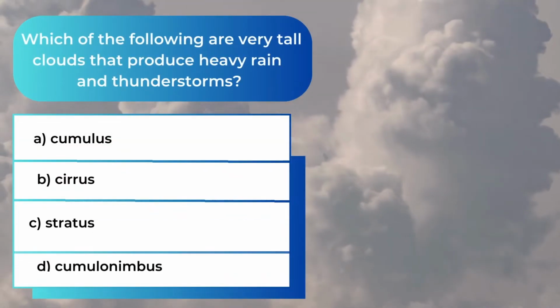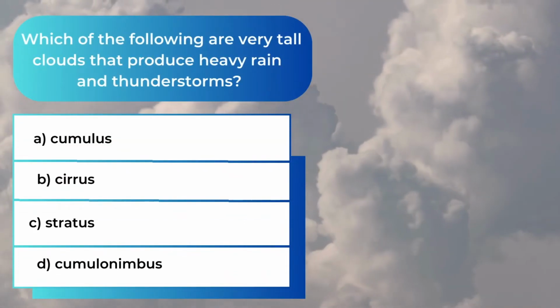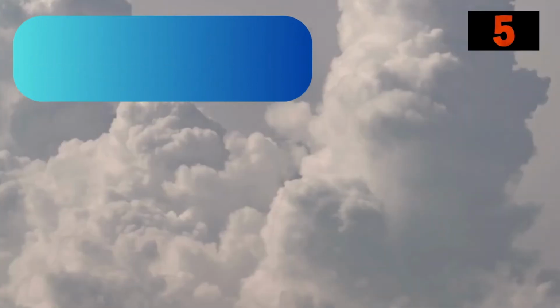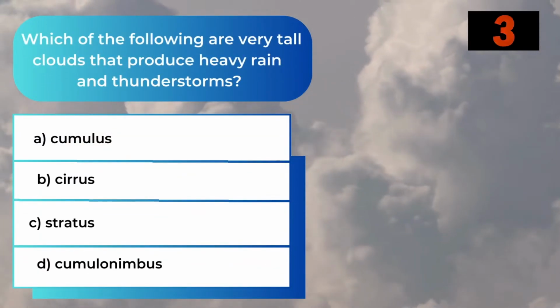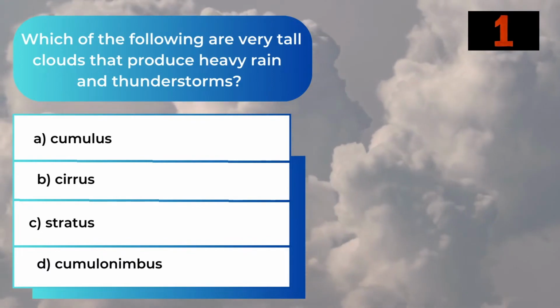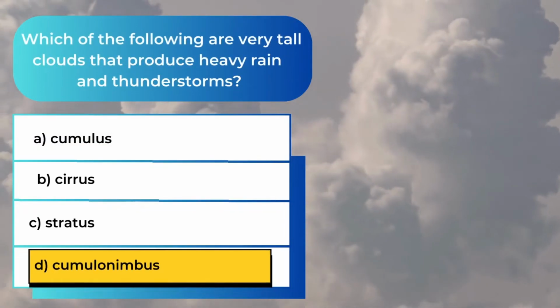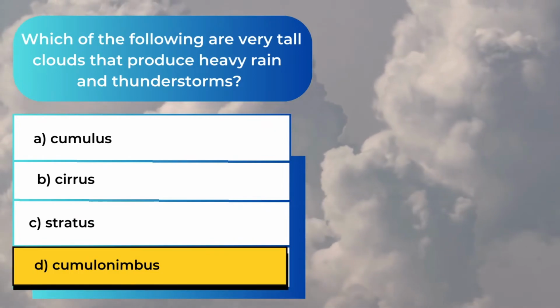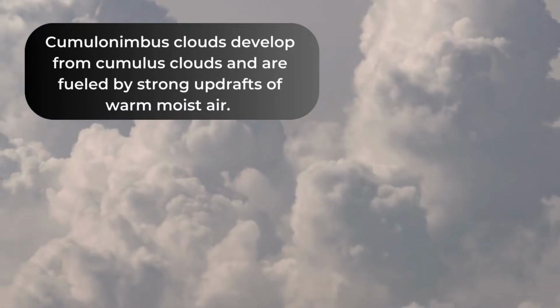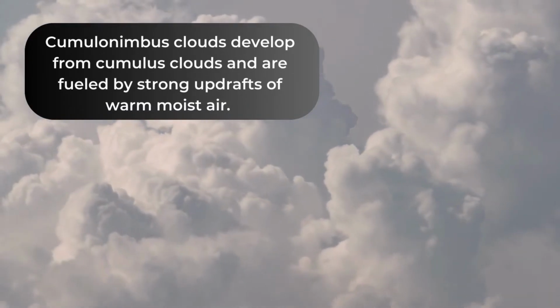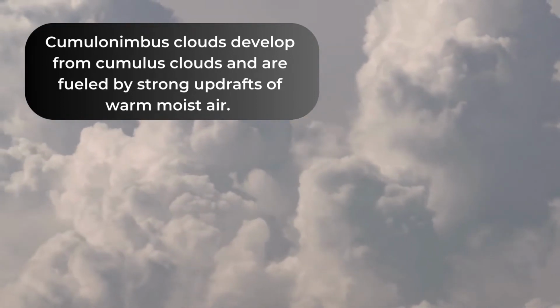Which of the following are very tall clouds that produce heavy rain and thunderstorms? The answer is D. Cumulonimbus. Cumulonimbus clouds develop from cumulus clouds and are fueled by strong updrafts of warm, moist air.